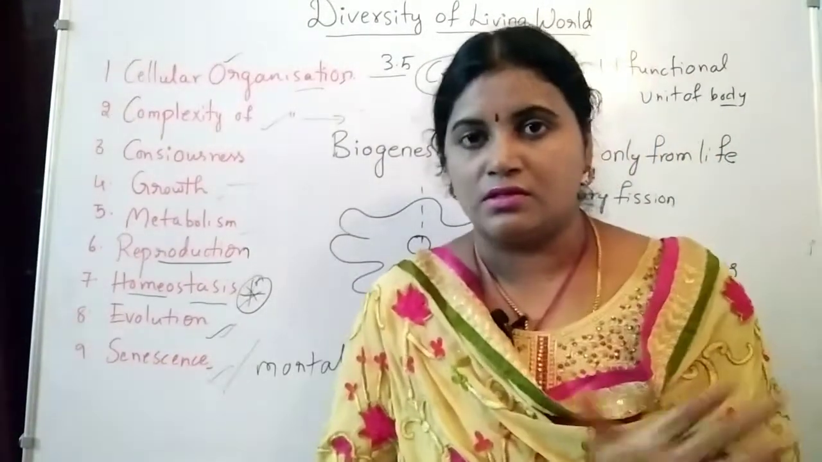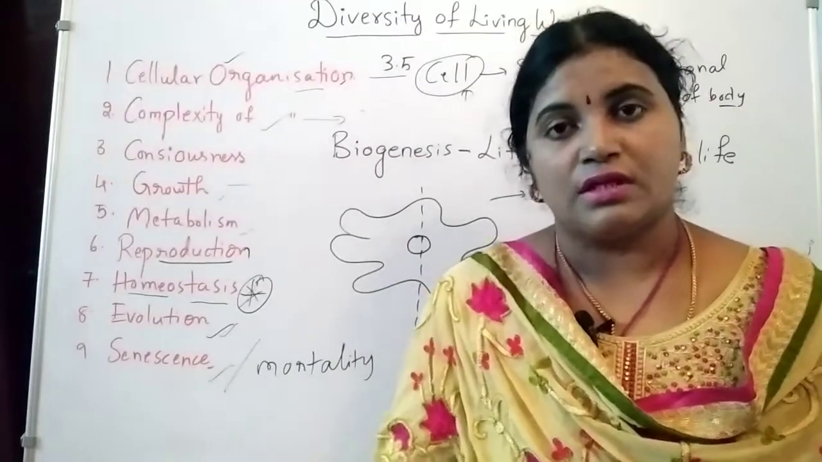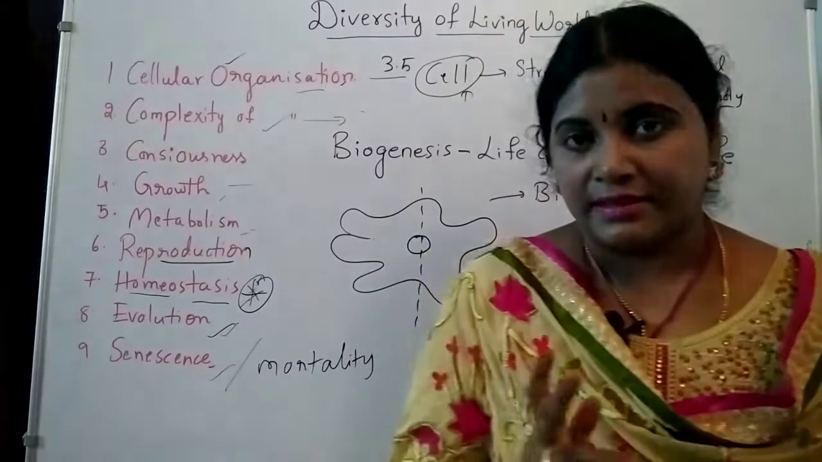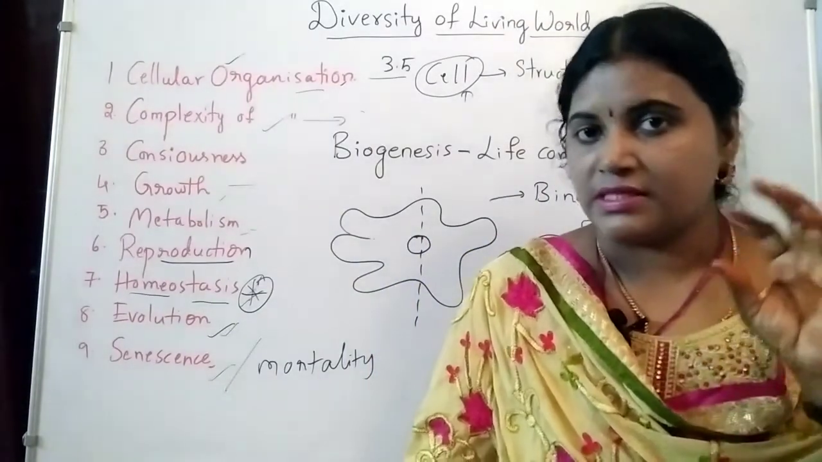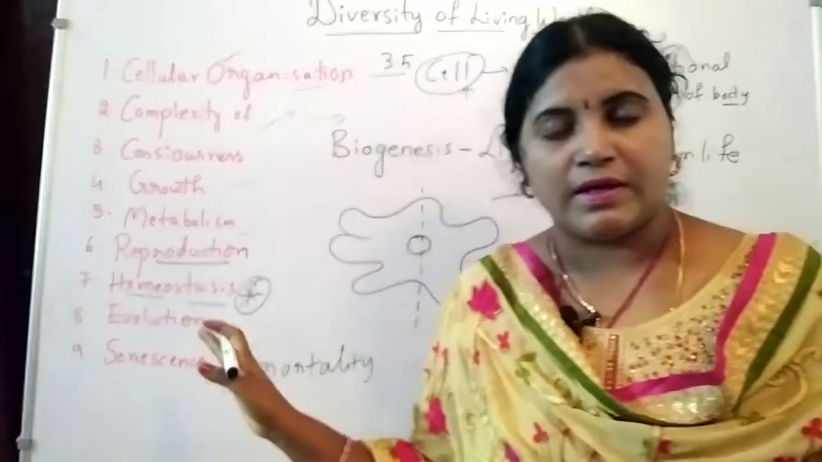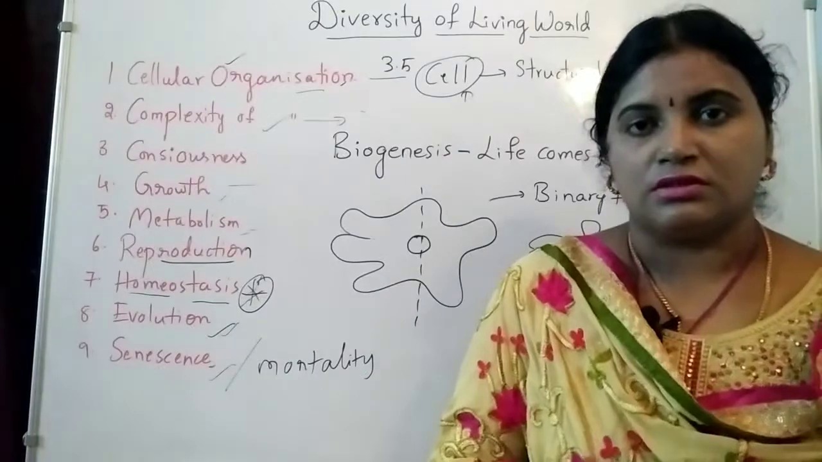We don't need to mention unicellular organisms here. Why? Because in a unicellular organism, that one cell is continuously dividing, so we can't say there is a death for unicellular organisms, except for some exceptions. Okay, senescence. These all are the properties of life. From this we will definitely get the very short answers.